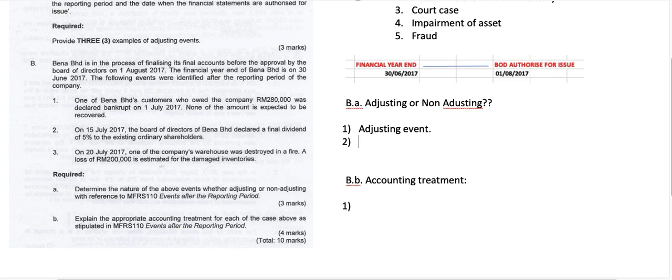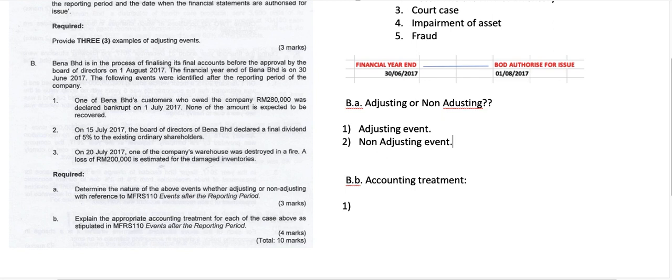Second, on 15 July 17, the Board of Directors of Bina declared a final dividend of 5% to the existing ordinary shareholders. So 15 July falls in between. You have to remember that a proposed dividend does not consider the company as having a liability on 30th June, because the dividend is declared after the financial year end. So you don't have to adjust your financial statements, so we will call this a non-adjusting event.